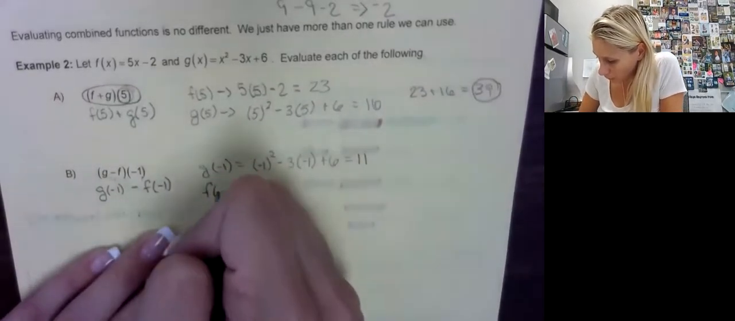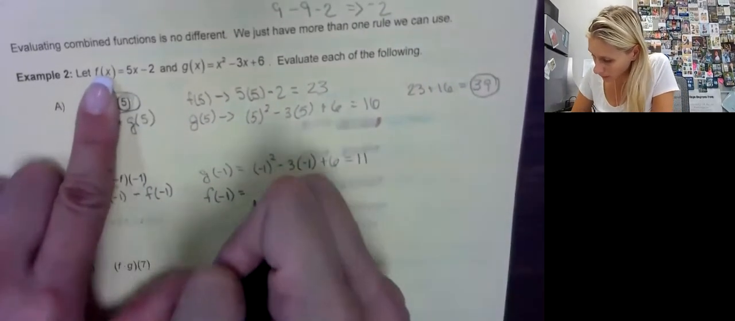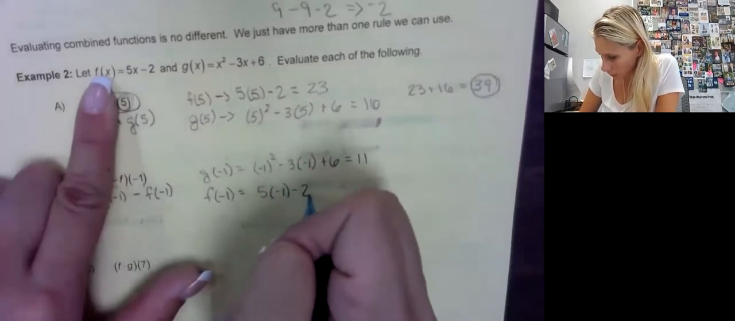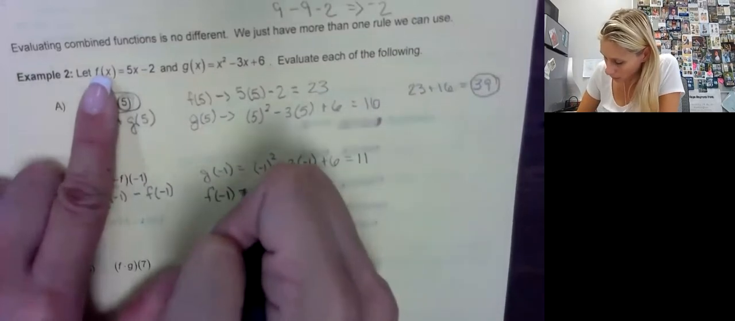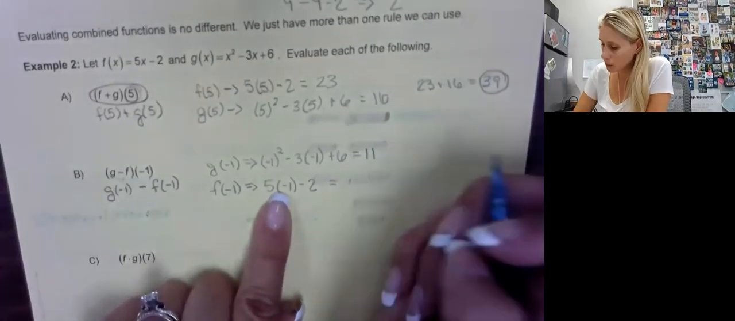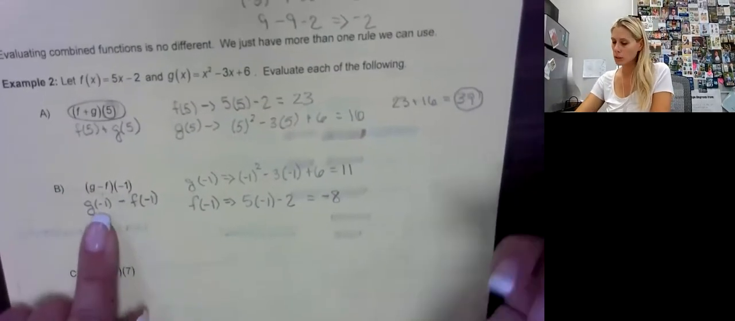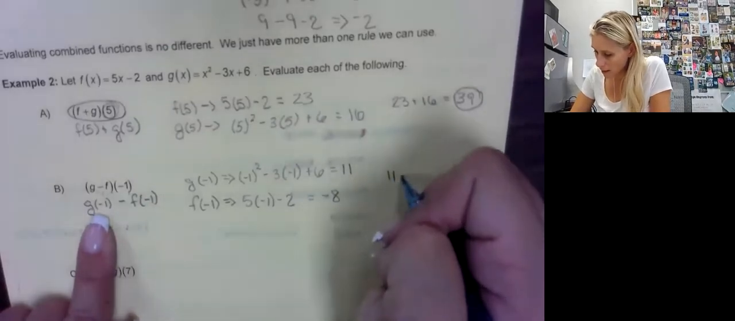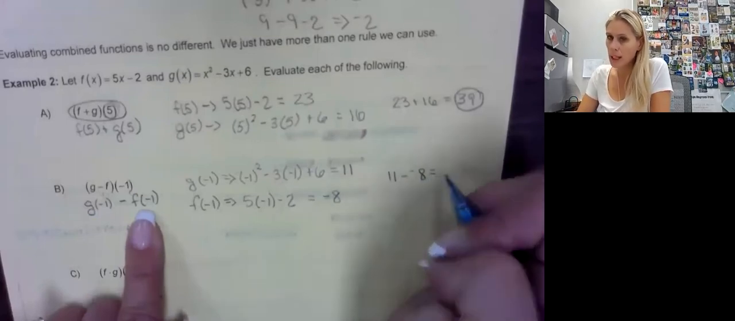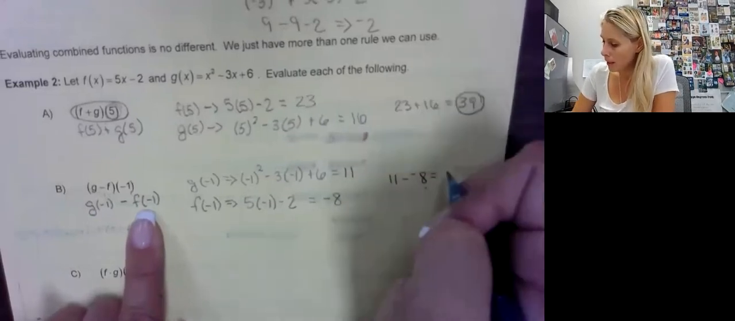f of -1 equals, make sure I get the right function. So this is 5 times -1 minus 2. That equals -6. -6 minus 2 is -8. Now again, I'm going to make sure I'm in the correct order. So g of -1 is 11 minus f of -1 is -8. If you have to use a calculator, go for it. But 11 minus -8 would be 19.